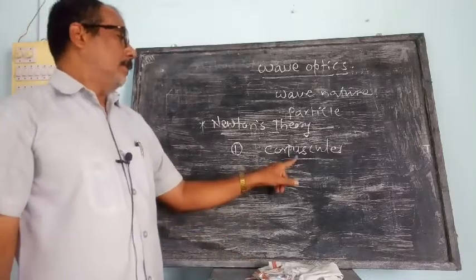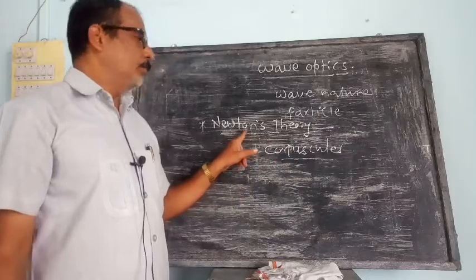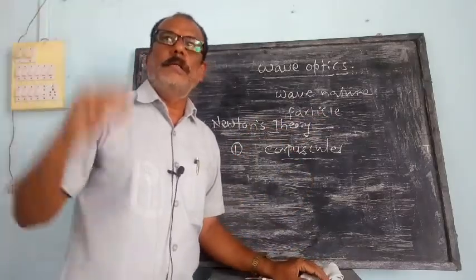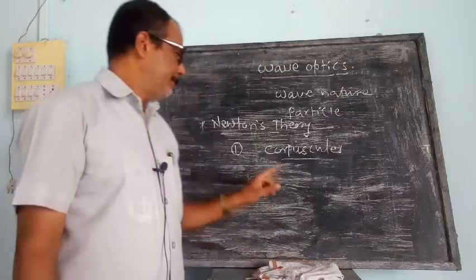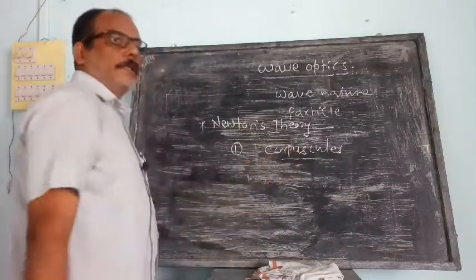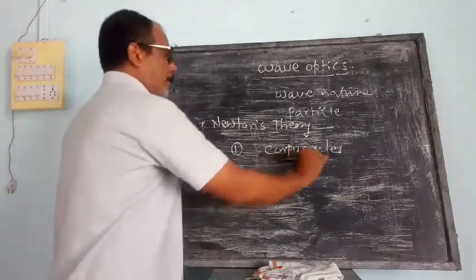This explains that according to Newton, light has particle nature. So the first point is light is propagated in the form of small tiny particles called corpuscles.